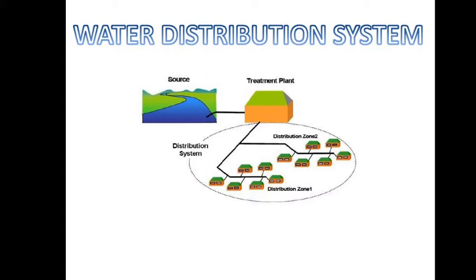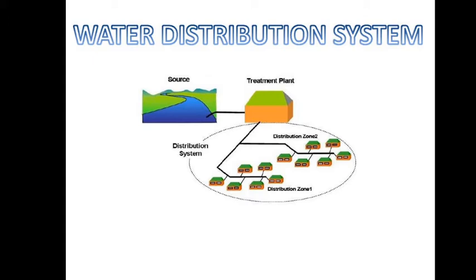And then this water is treated at the water treatment plant, and after the treatment, that water is supplied to the community, or you can say the supply of the city, individual houses, industrial units or public places, by using the water distribution system. So the water distribution system starts from the end of the water treatment plant.